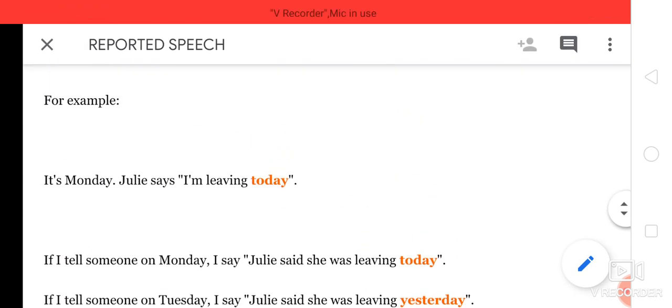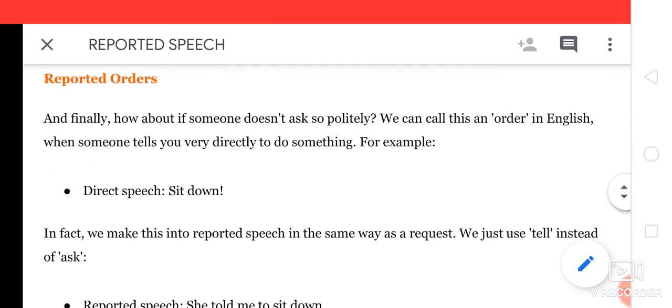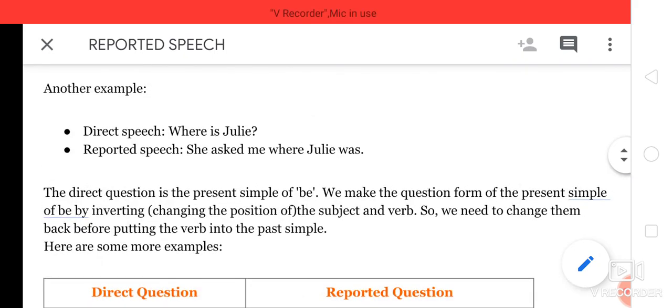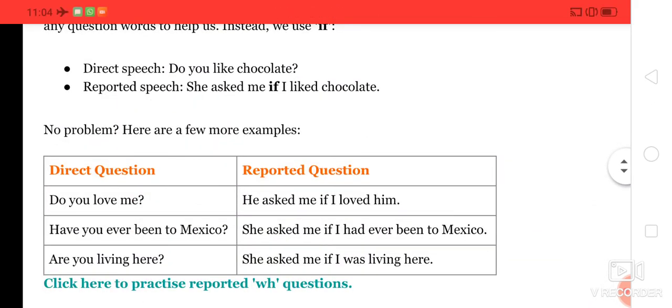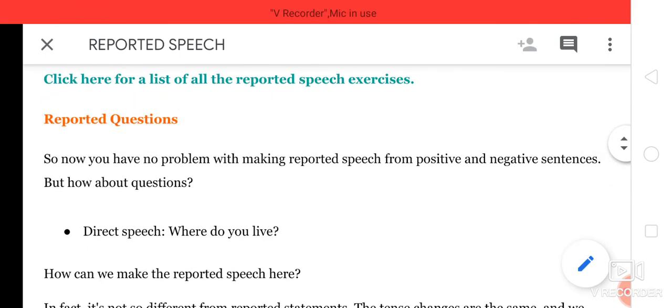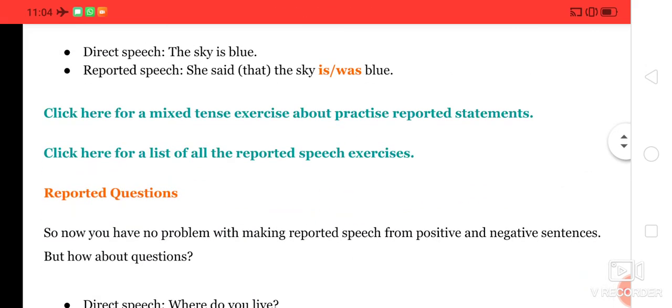Write down all the examples of the reported speech. These are very important, and there is a weightage of 5 marks for this in your examination. 5 marks for this and 5 marks for active and passive voice. So please go through it.